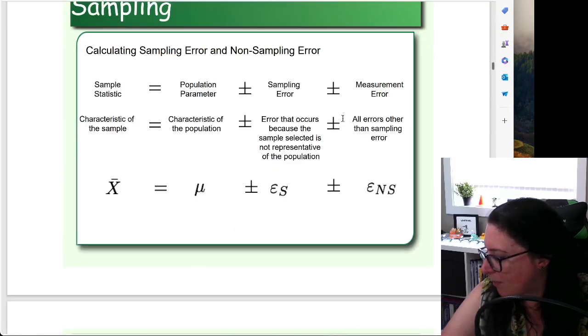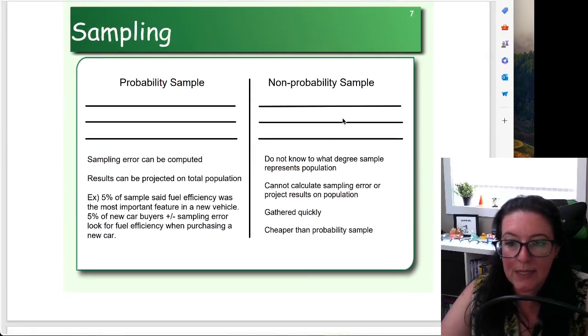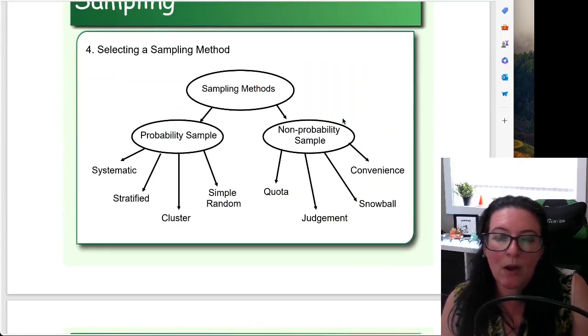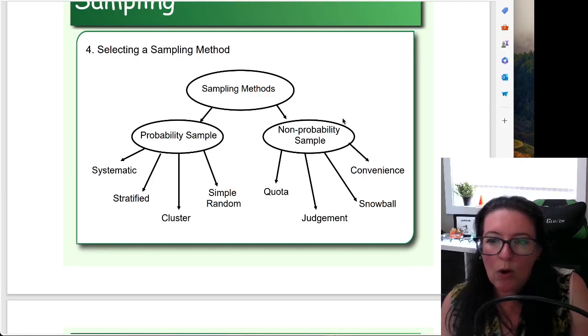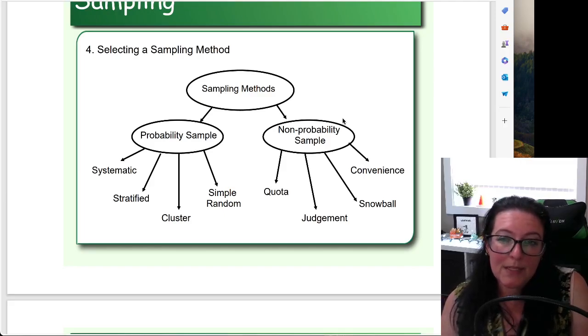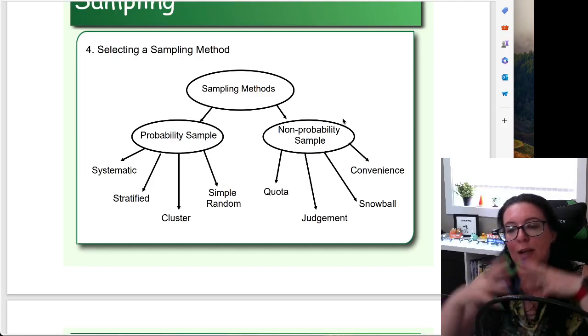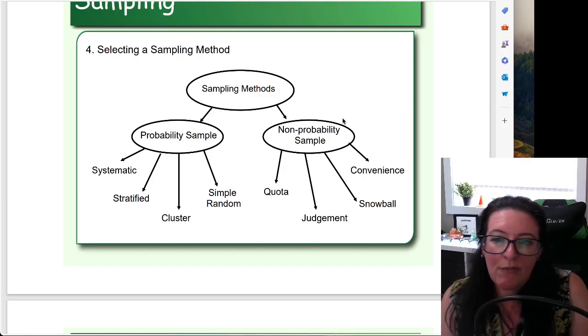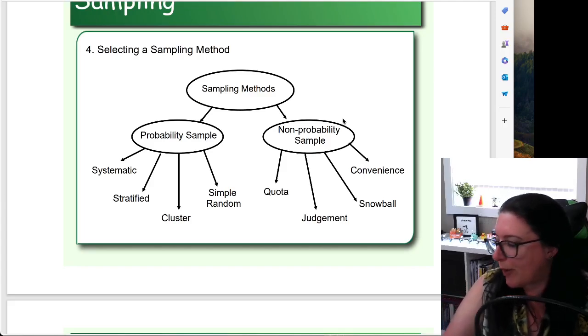I'll just quickly scrub through here. We talked about probability and non-probability samples, and about different sampling methods depending on whether you can get a representative sample or not. If we are going to have a sample that represents the population, we use systematic, stratified, cluster, or simple random sampling methods. But if we can't obtain a representative sample, then we are doing a non-probability sample, which limits our ability to extrapolate to the bigger population, and we have to recognize that. Those are convenience samples, snowball, judgment, and quota.